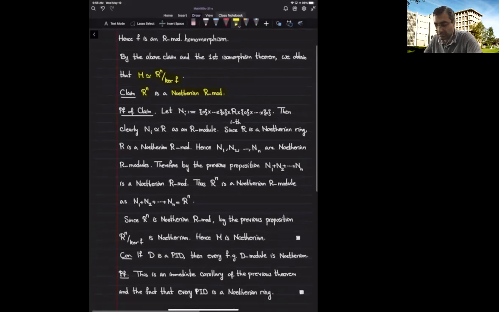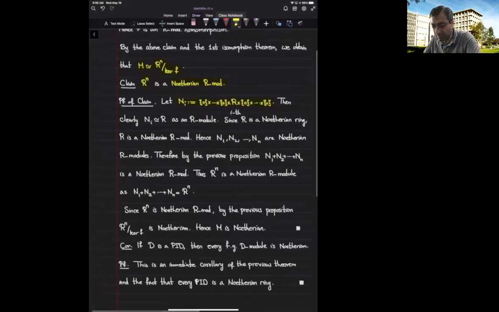What are the n copies? I put R in the ith component and put zeros in the rest of the components. And this is clearly a submodule of R^n. Now, when I add all these submodules, I end up getting the entire R^n. So R^n is nothing but the summation of the N sub i's. And every N sub i is isomorphic to R as an R-module.